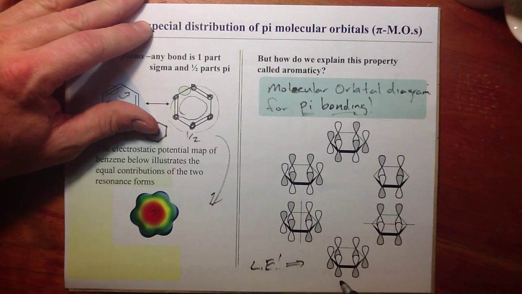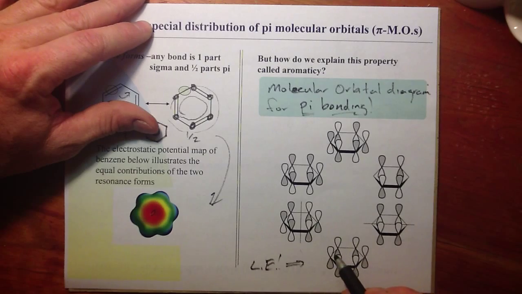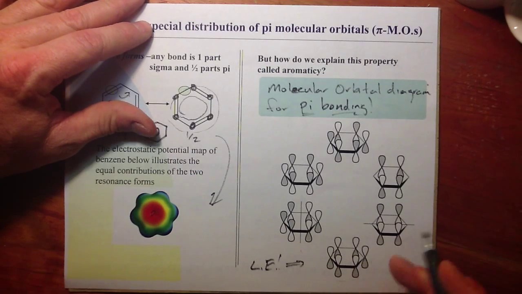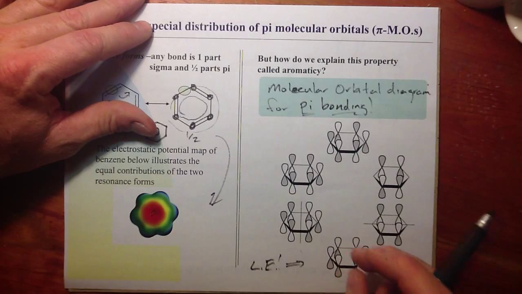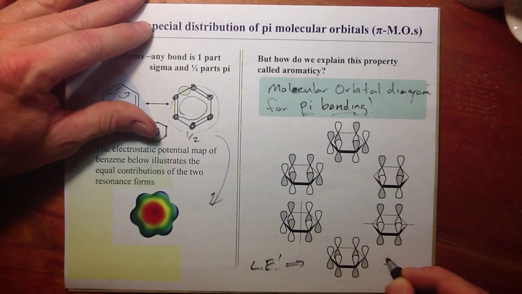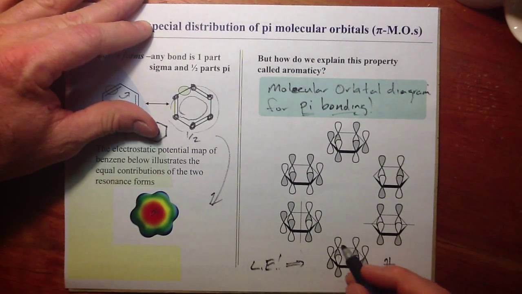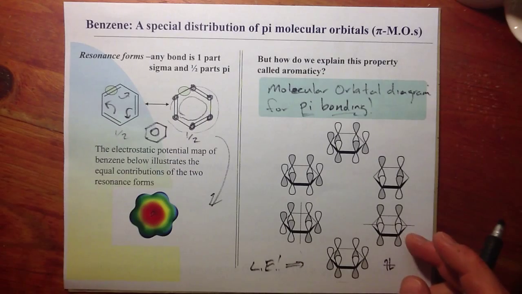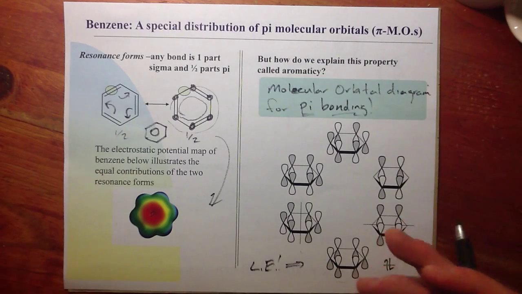Here, it's all constructive on either side of the ring. We'll be on the bottom here. Gray, gray, gray, gray, gray, gray. White, white, white, white, white, white. So it's all constructive, like one big donut. Above and below the ring, we have a pi electron density that is overlapping constructively. And we can only hold 2 electrons within this particular orbital overlap system.